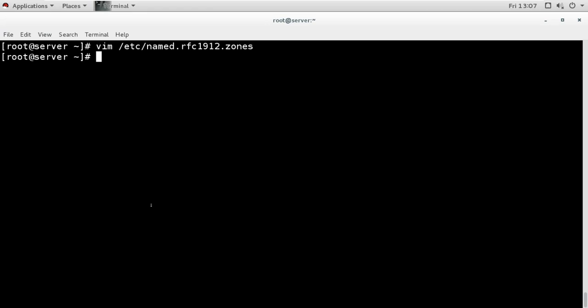But I don't want to make it a caching only server. So what I can do, I can configure it for my domain, and my domain name is example.com. So what I will do here, after installing, I will go to the configuration file. I will open the configuration file, and here I will do the configuration.